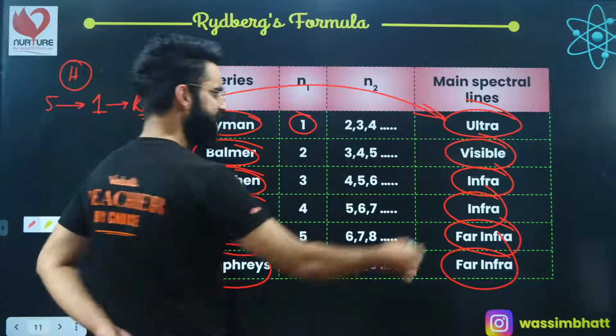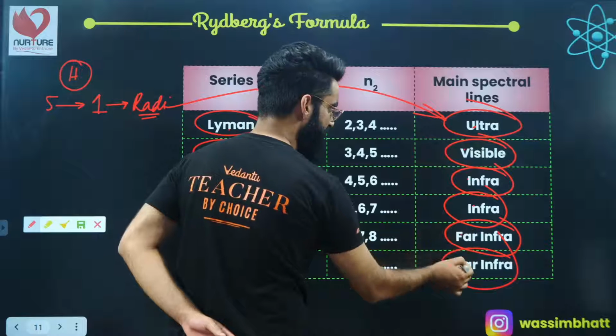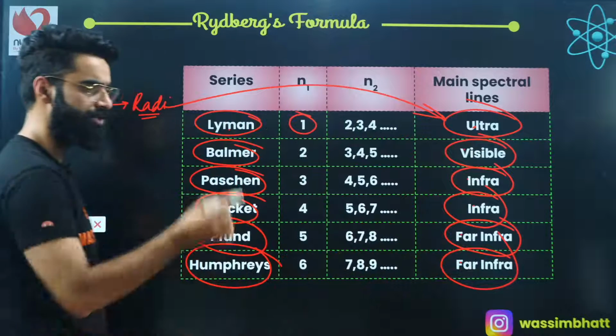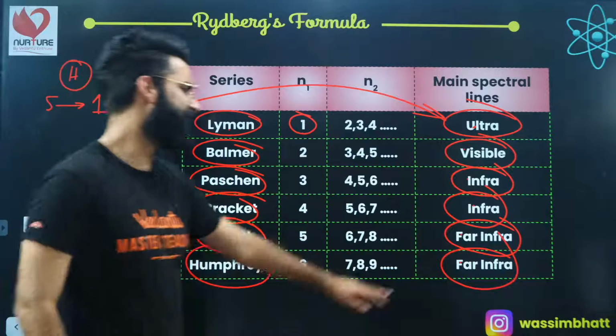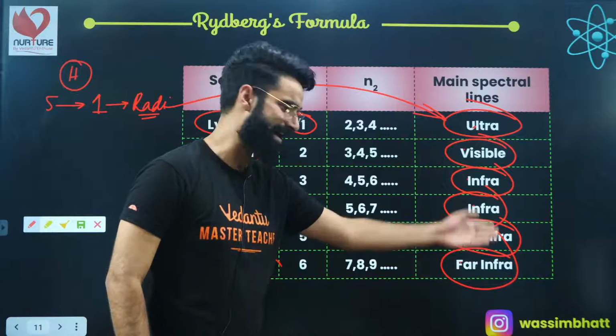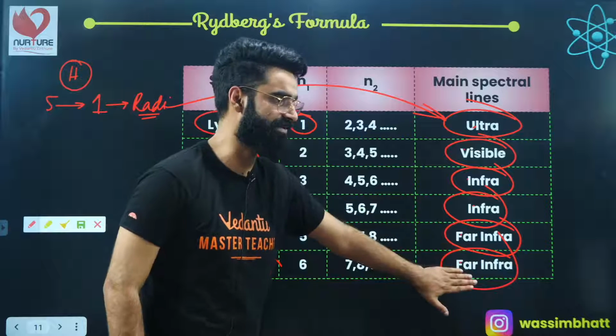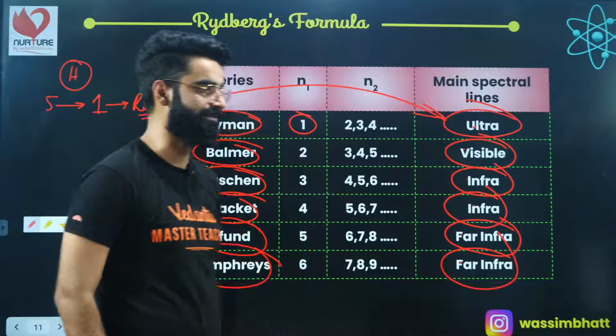So remember it like this: UV II FF. That's how you're going to remember it. Or instead of far infra, you can write this as infra only. No need to write far. Just infra only. That's it.